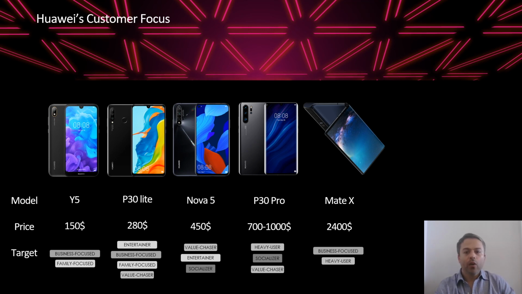Now we are going to talk about Huawei's focus on customers according to the customer segmentation done for the smartphone industry. From this sample, it is possible to see that Huawei has a very diverse range of products and prices regarding its phone models, and that it targets all the 6 mentioned customer segments. From the most basic phones to premium models, Huawei tries to appeal to those different types of customers that either want simple phones they can use, or good price-quality options that meet the needs of each user, like the value chasers, to the top tech ones.